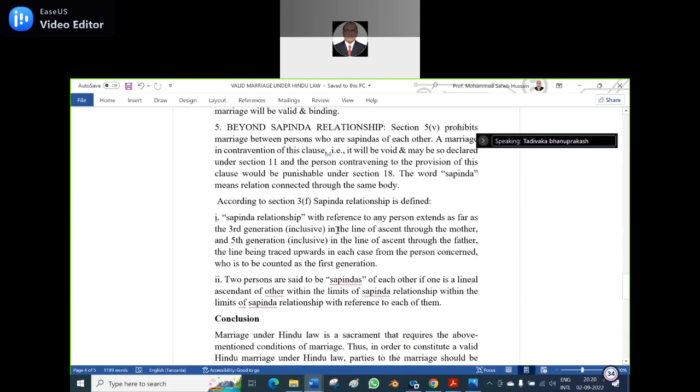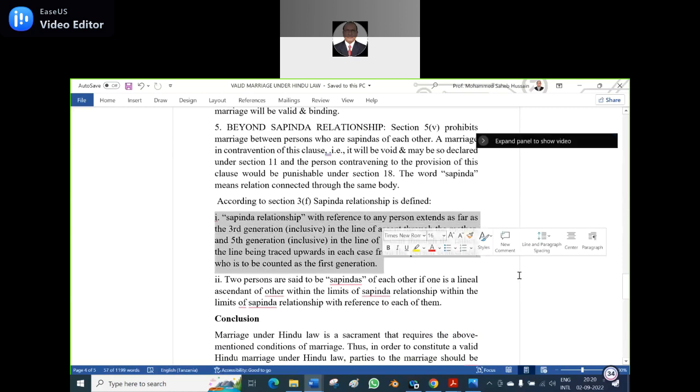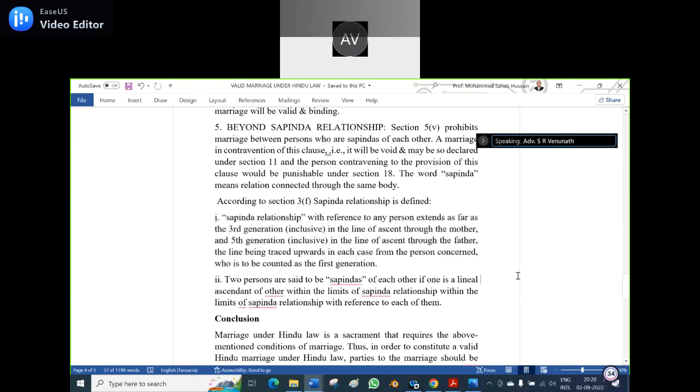Can anyone unmute and read what is the first condition? Read loudly. Sapinda relationship with reference to any person extends as far as the third generation inclusive in the line of ascent through the mother and the fifth generation inclusive in the line of ascent through the father, the line being traced upwards in each case from the person concerned, who is to be counted as the first generation.